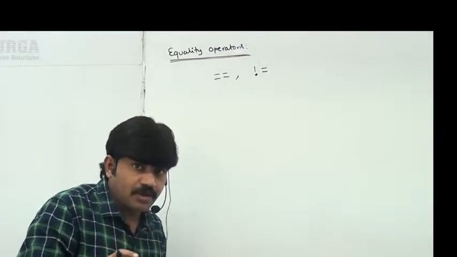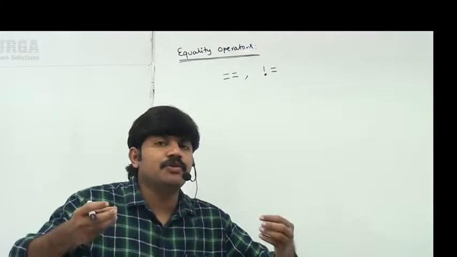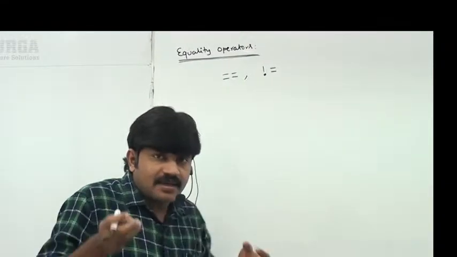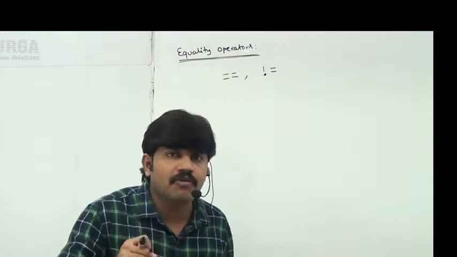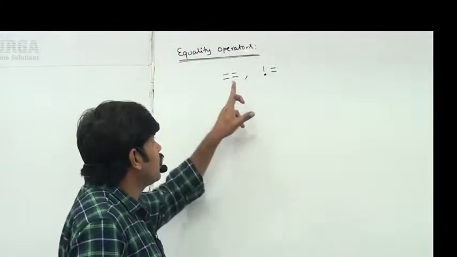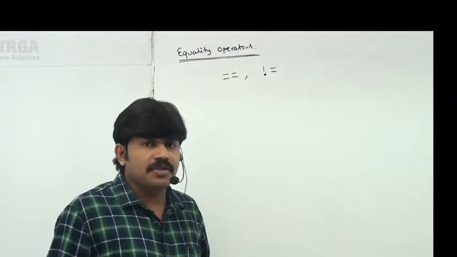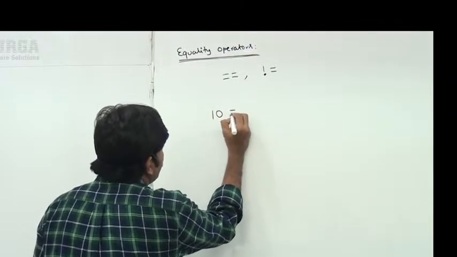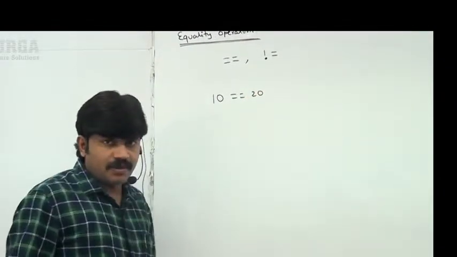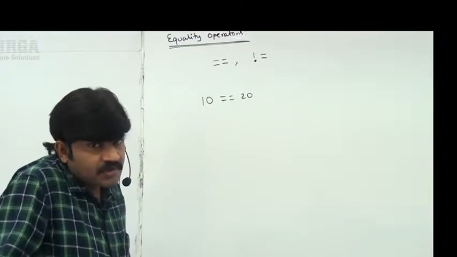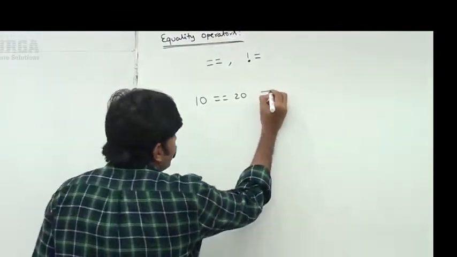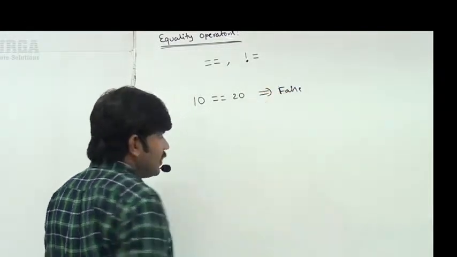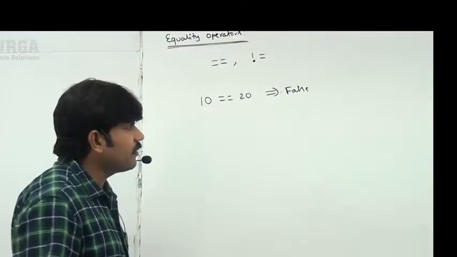We can use these operators to check whether the given two values are equal or not. Whether the content is the same or not. To check equality of the given two objects, we can use equality operators. Sir, can you please explain with an example? Suppose I am taking 10 double equal to 20. What answer are we going to get? The answer is true or false. False is the answer because 10 and 20 are not equal.